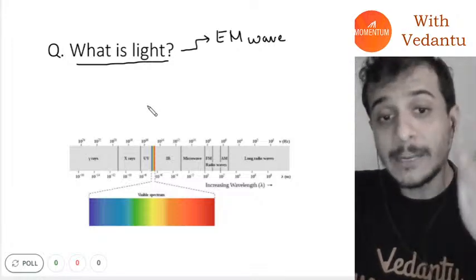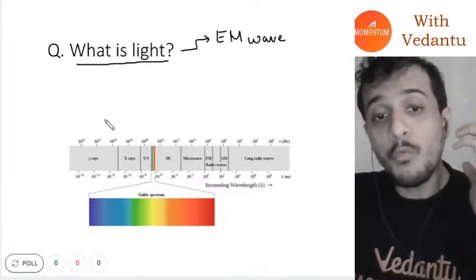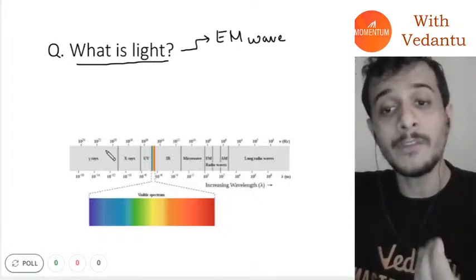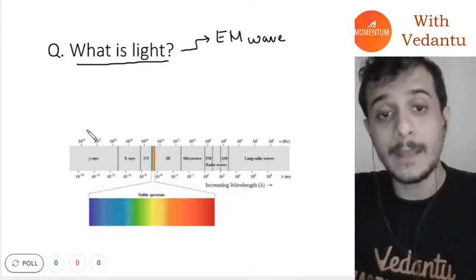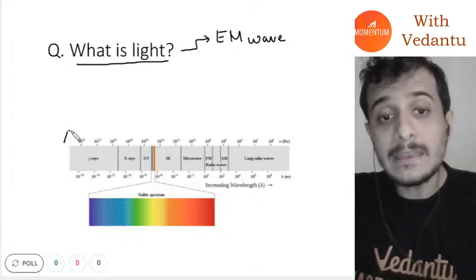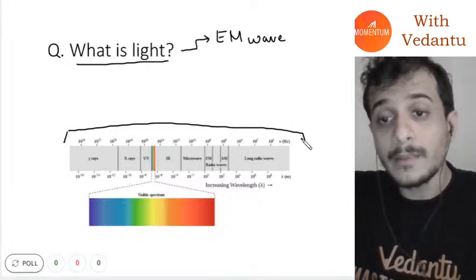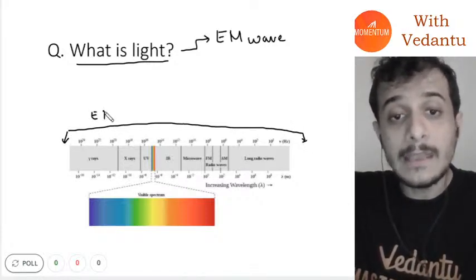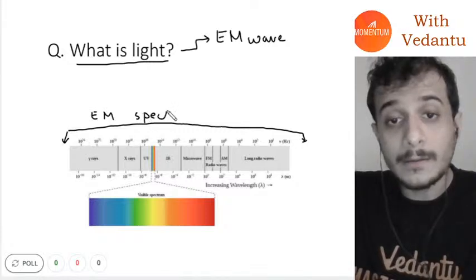These electromagnetic waves can have very high wavelength and also very low wavelength, very high frequency as well as very low frequency. They have an entire spectrum, and this spectrum is called the electromagnetic spectrum.